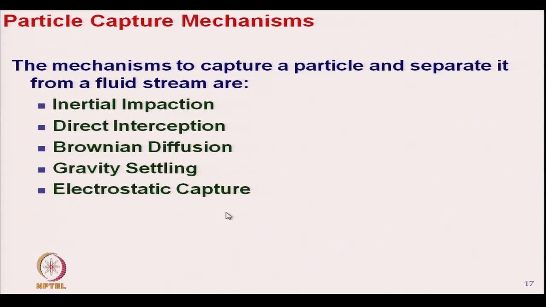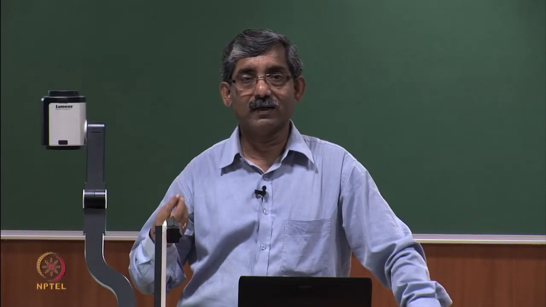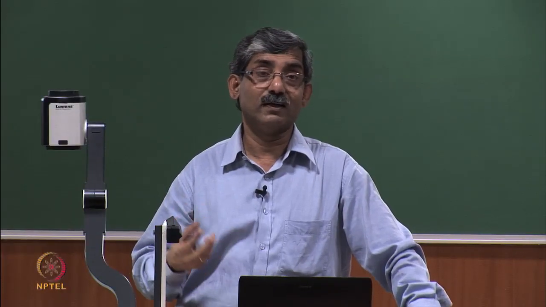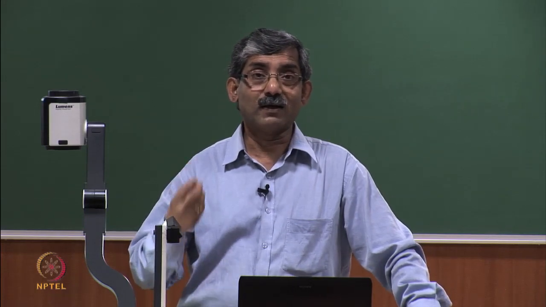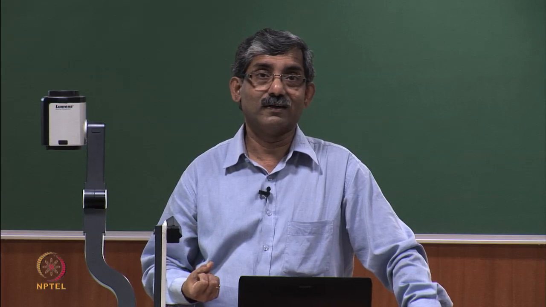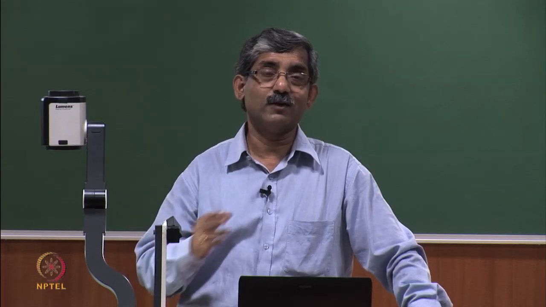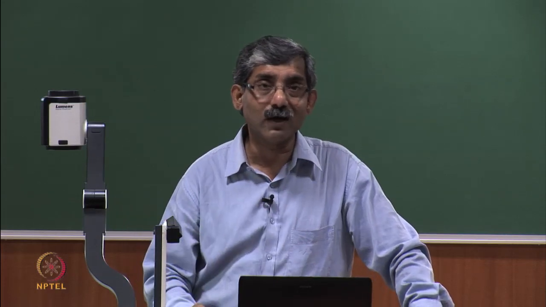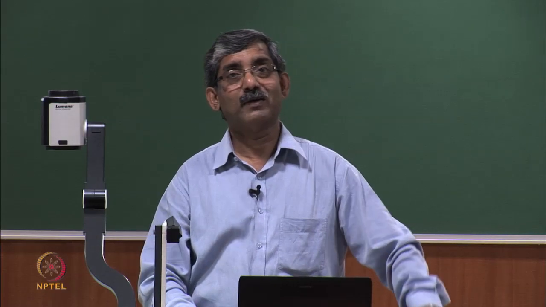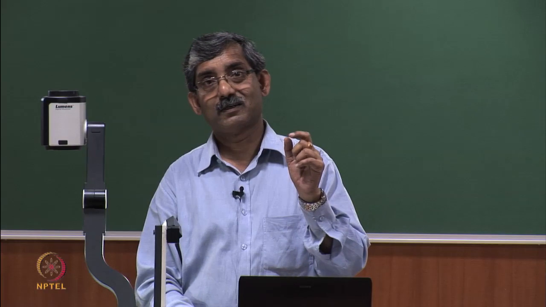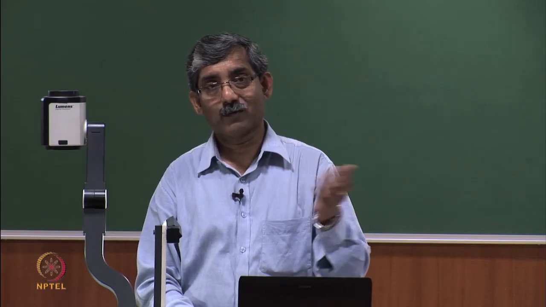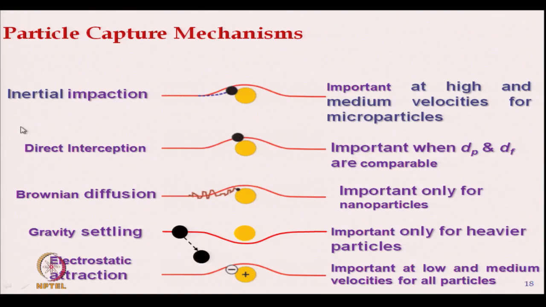See, if the fibers are electrostatically charged, the particles will be attracted by the fiber surface and it will separate this particle from the air stream.